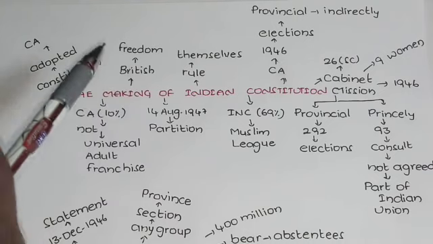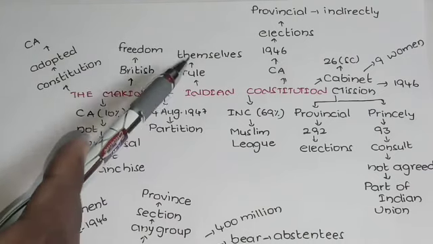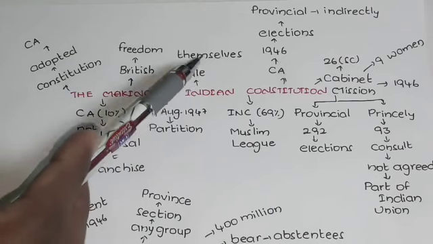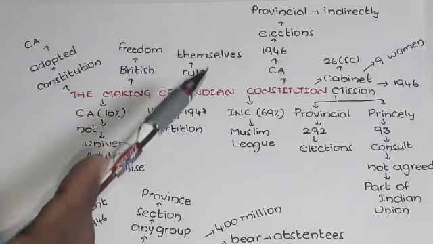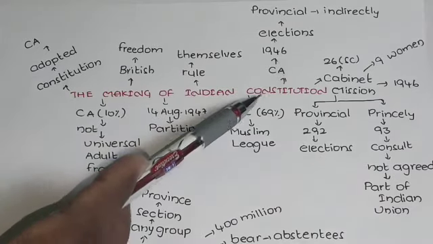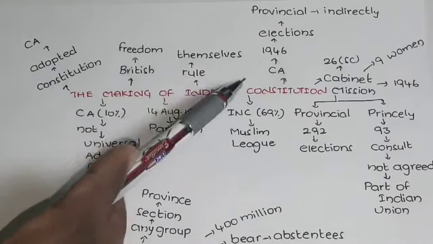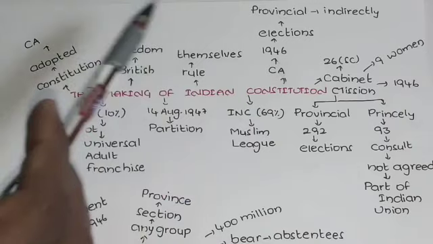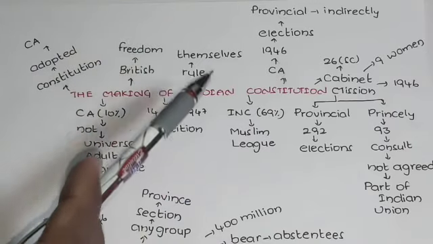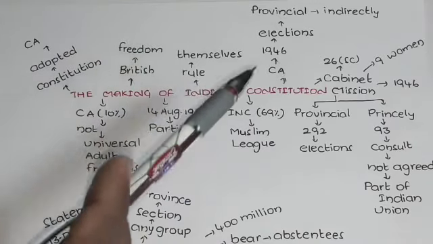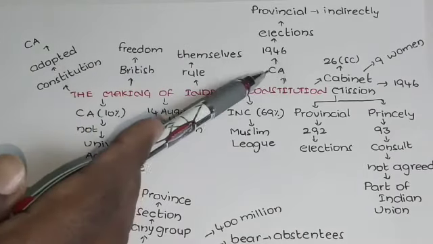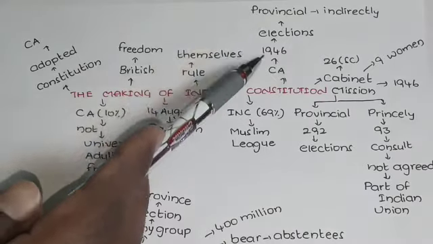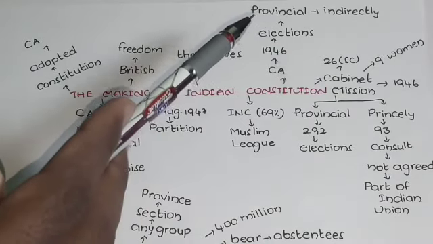Before that, to rule themselves, the Indian people needed one constitution. A constitution is nothing but a book which has a set of rules and regulations. To rule themselves, they needed some rules and regulations, so they wanted to prepare their own constitution. For this purpose, the Constituent Assembly was formed in 1946.